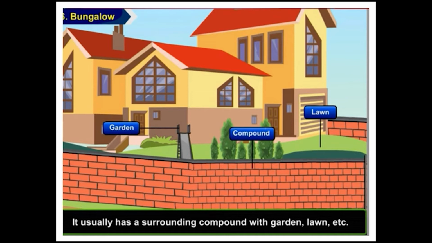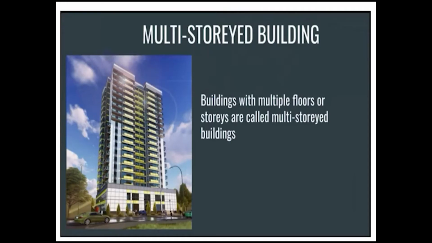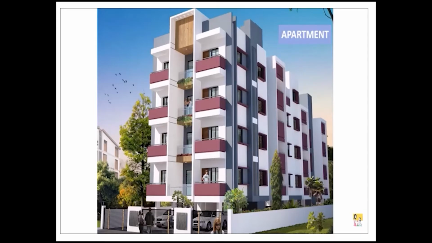In towns and cities, we can see different kinds of houses. Some are single-story houses that are called bungalows. These bungalows have lawns around them. Some houses are duplex houses that have rooms on 2 floors. Some houses may be multi-story buildings with 1 or more flats or apartments on each floor.